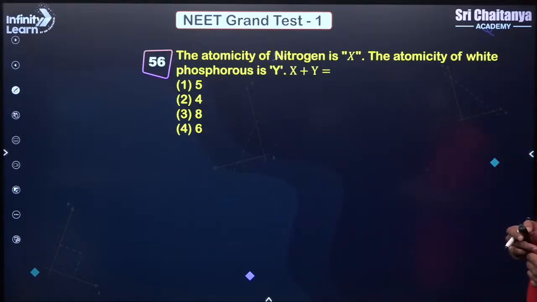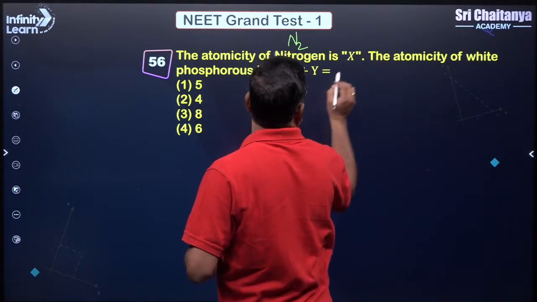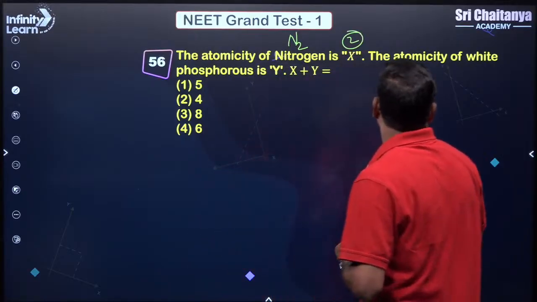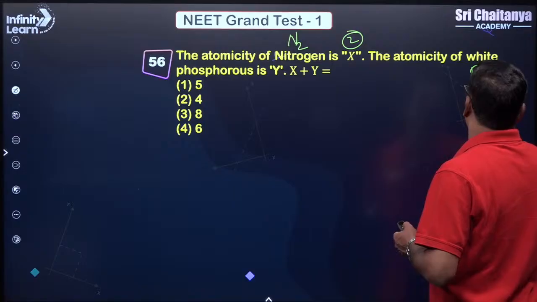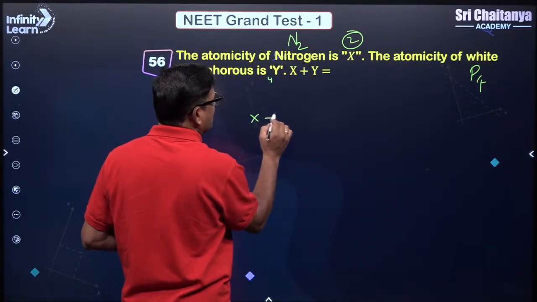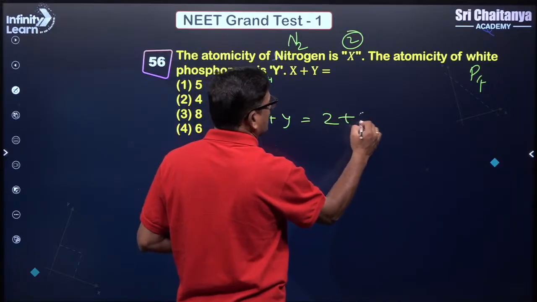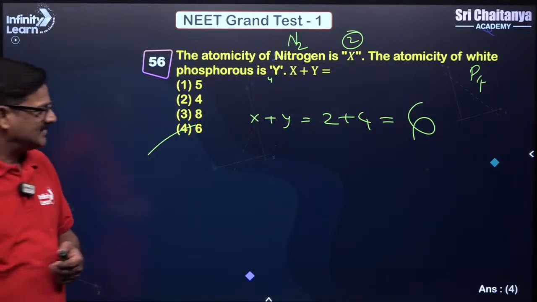Yes. Now the atomicity of nitrogen is 2, so X is 2, and the atomicity of white phosphorus is P4, so Y is equal to 4. So X plus Y is equal to 2 plus 4 is equal to 6, the answer for this question. Got it?